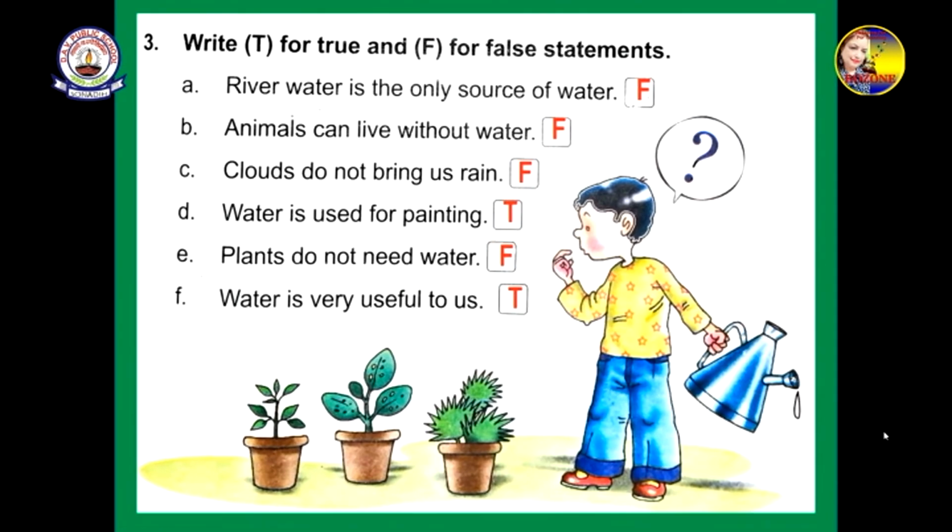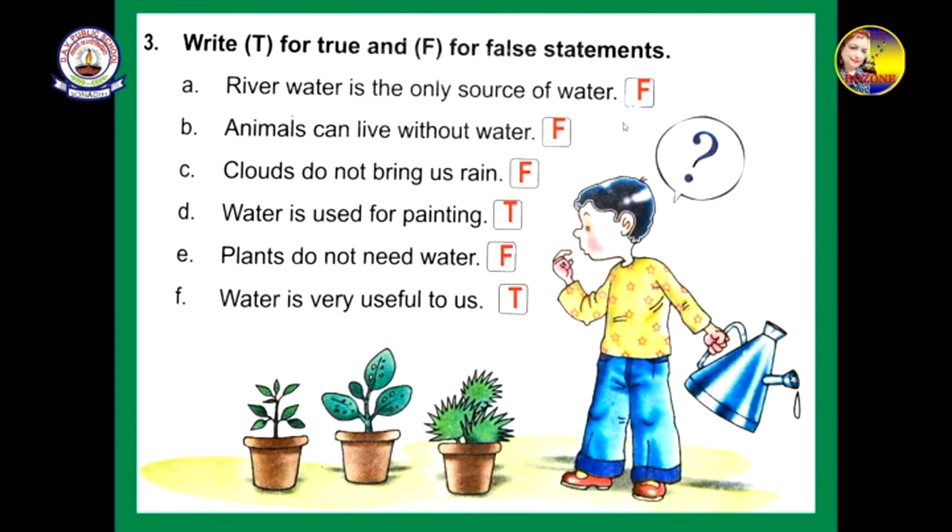So, the next question, question number 3, write T for the true and F for false statements. Which is wrong, you will put F, and which is right, you will put T. So, river water is the only source of water. No, river water is not the only source.